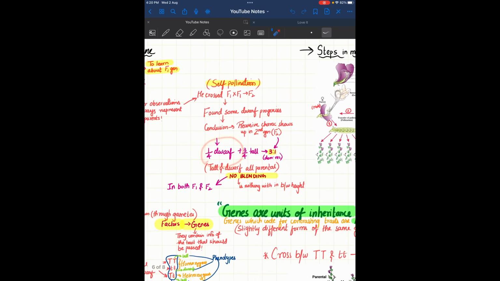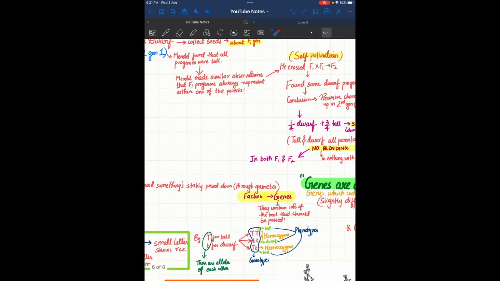1/4 will be dwarf and 3/4 were tall. That is 3:1, dominant to recessive. Don't get confused, I'll explain in detail. Now tall and dwarf are the parents, and there's nothing mixed, nothing in between. In the progenies also, only tall and dwarf come, nothing of middle height between tall and dwarf. That's why there is no blending. In both F1 and F2 there is no blending, it's either tall or dwarf or both tall and dwarf. That is, nothing in between height.